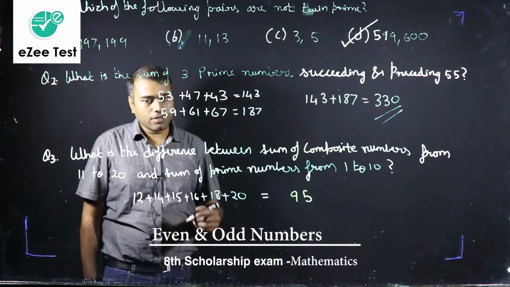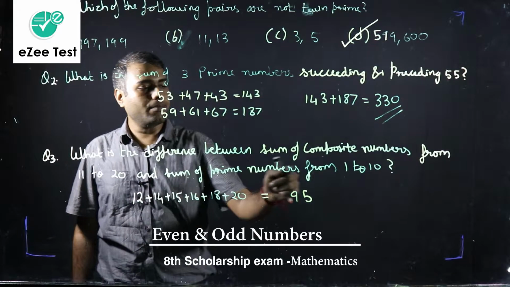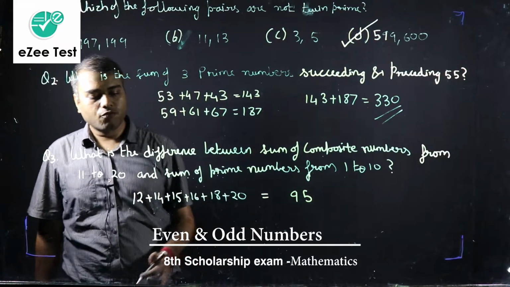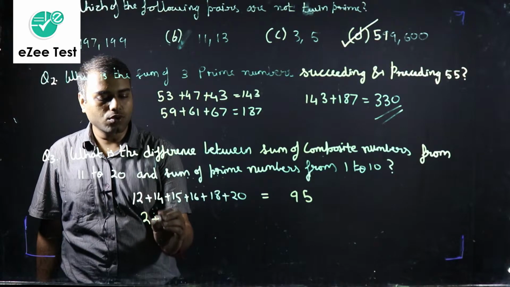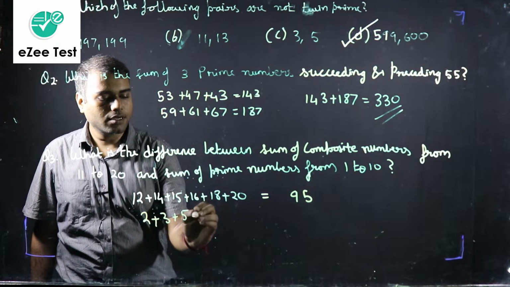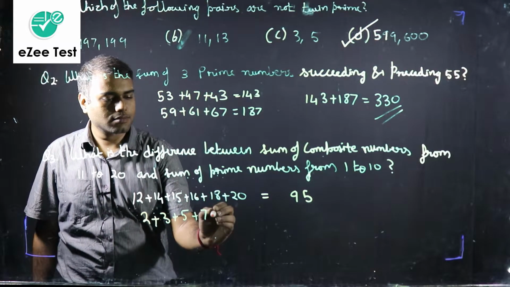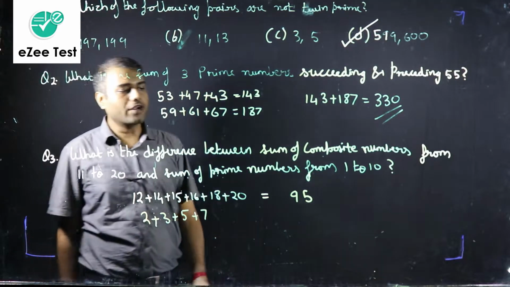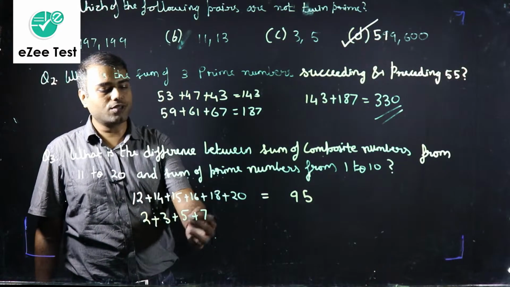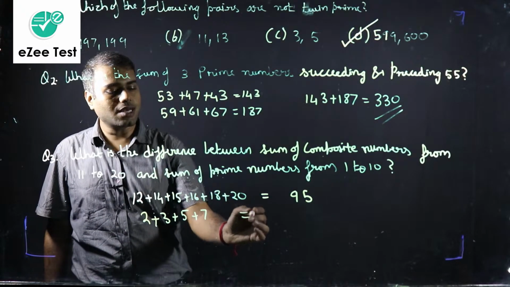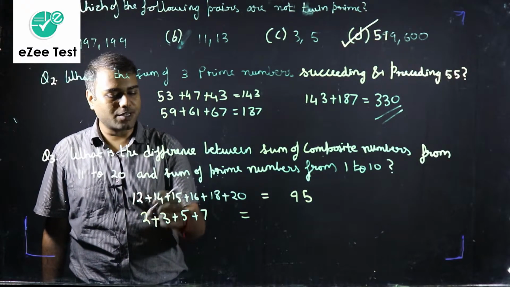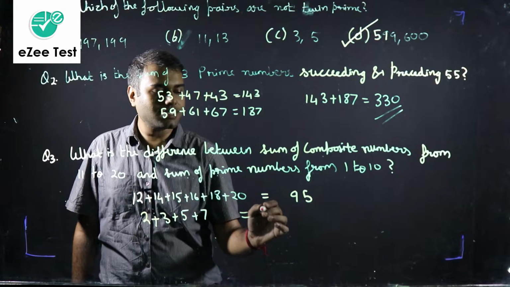Now the next part of the question is the sum of prime numbers from 1 to 10. From 1 to 10 the prime numbers are 2, 3, 5 and 7, and that's it. So their sum will be 2 plus 3 is 5, 5 plus 5 is 10, 10 plus 7 is 17.